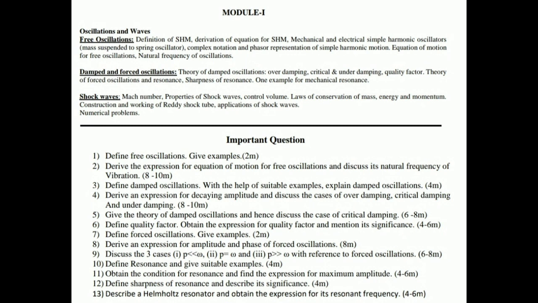Today in this topic we will try to cover equation of motion for a free oscillation, natural frequency of oscillation. After that, a very important topic, that is damped oscillation. There is an 8 marks derivation which may come in the VTU semester exam, which is damped oscillation or theory